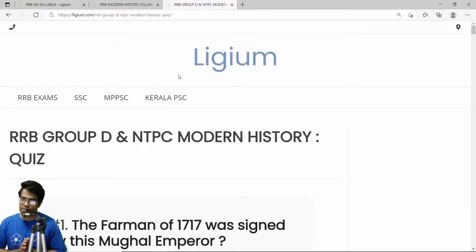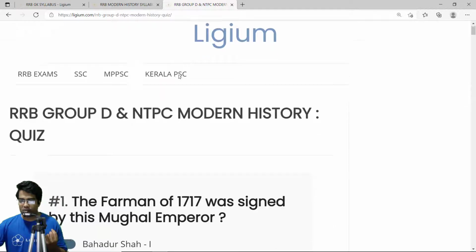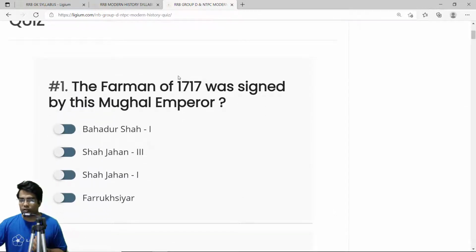Okay, so as you can see we do have some MCQs on the English. So English were one of the few colonial powers that came from Europe. One of them was the Dutch, we have the Danish, we have the Portuguese, we have the French and we have the English. There were actually 5 or 6 powers that came to India. Now we have obviously solved some MCQs on the Dutch, we have solved some MCQs on the French. Now we are going to solve the MCQs on the English. So let's get started. So this is how you solve the MCQs. Okay, so we have the first question.